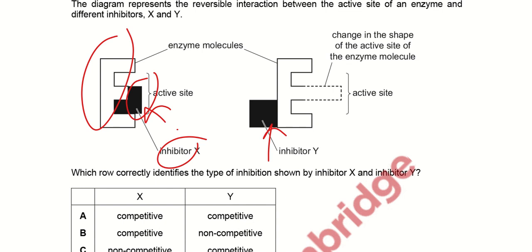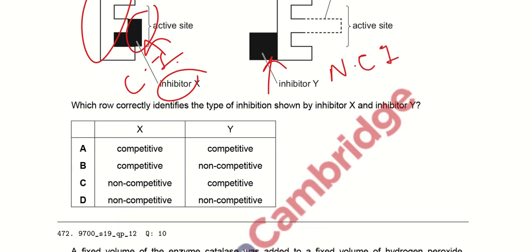As we can see in this picture, whichever inhibitor binds with the active site is a competitive inhibitor because it competes with the substrate, right? And the inhibitor which binds with the other side of the enzyme is the non-competitive inhibitor. So we can say that option B here is the rightmost answer.